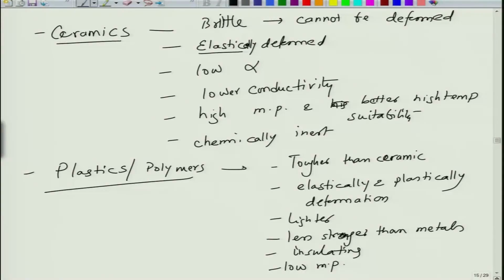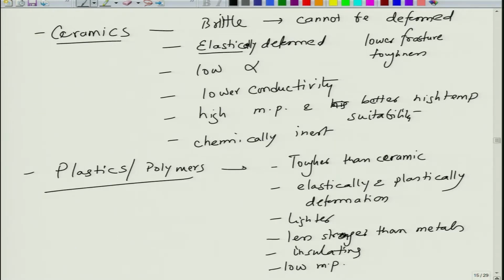Ceramics, on the other hand, have lower tensile strength, they cannot be deformed, they are brittle, and they have lower fracture toughness as well. And so, with lower fracture toughness, they cannot withstand impact loading. So, plastics and polymers, on the other hand, are tougher than ceramics, but not so much tougher than metals. They can be elastically and plastically deformed, they are lighter, they have generally less strength than metals.